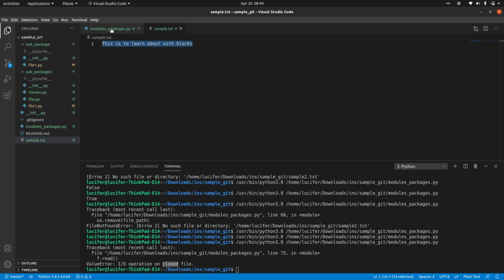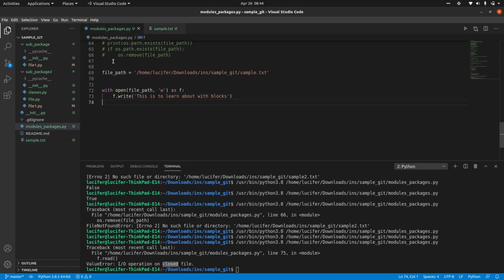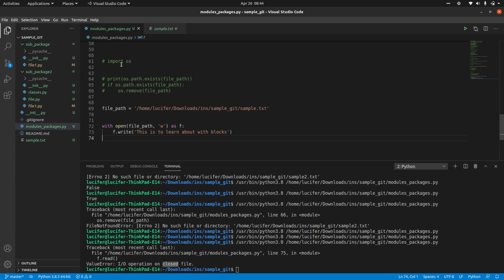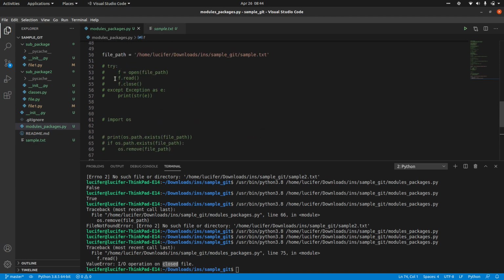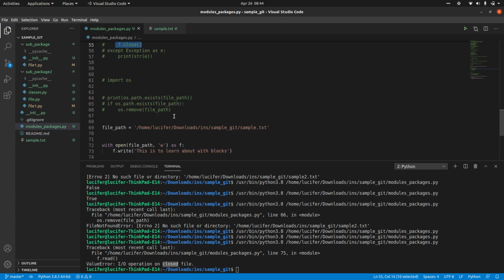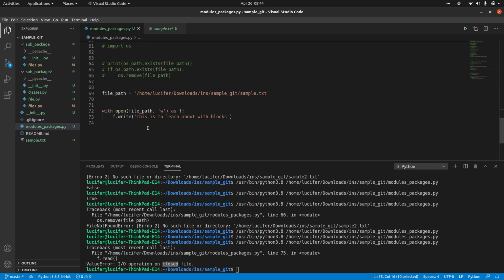It is writing some content in the text file. So rather than doing it in three lines, opening the file, reading or writing and then closing, we have created a shortcut using the with block: with open file name or file path, and whatever mode you have to open the file in. It's nothing but f equal to open file path in write mode, and then f dot write to write these things.